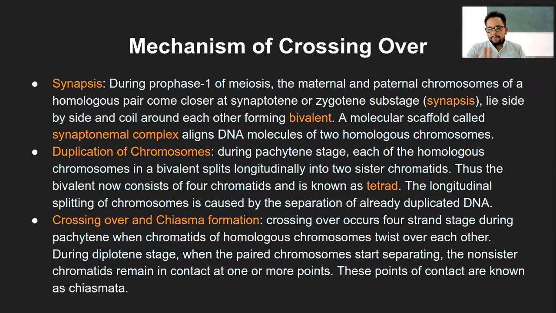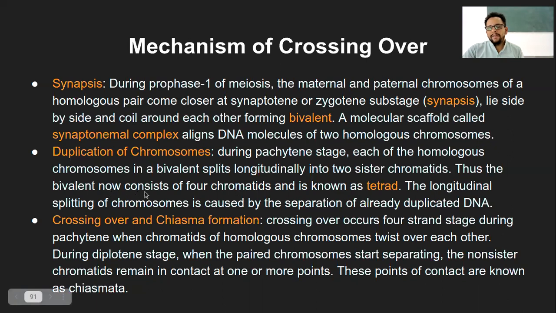If you have any problem in understanding, please stop me then and there itself. Yeah. Second stage, that is duplication of chromosome. Now during the Pachytene stage, each of the homologous chromosome in the bivalent splits longitudinally into two sister chromatids, right?